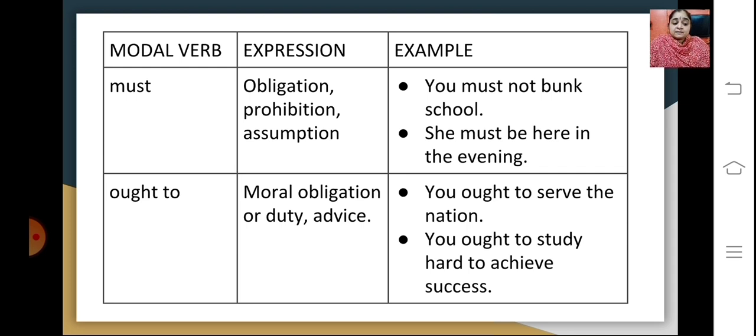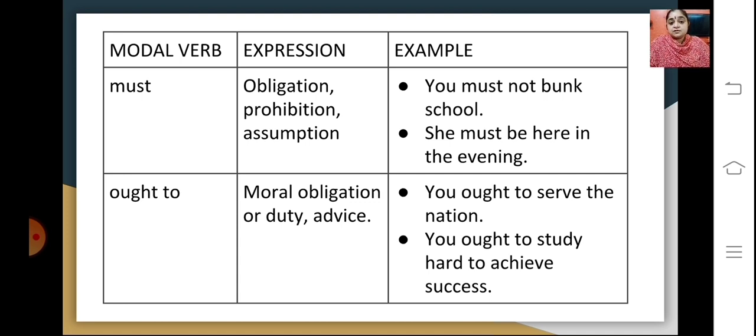Ought to expresses a moral obligation or duty or an advice. So here, you ought to serve the nation. It's a moral obligation that you serve the nation. You ought to study hard to achieve success. It's an advice given.